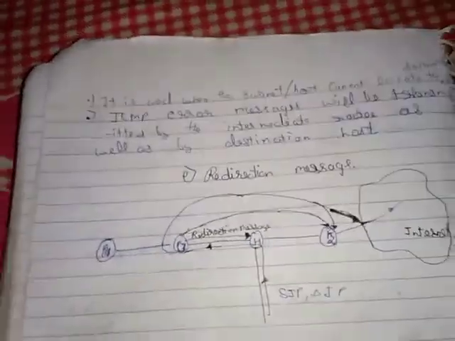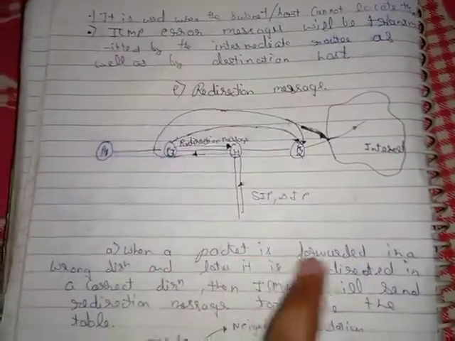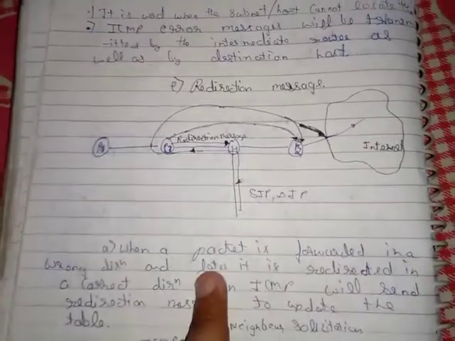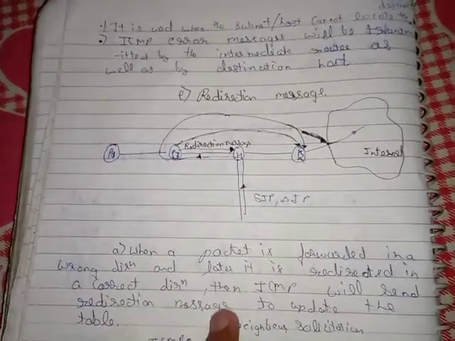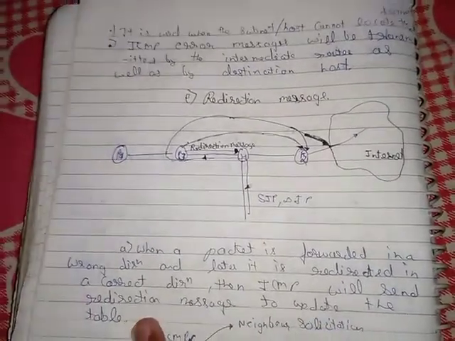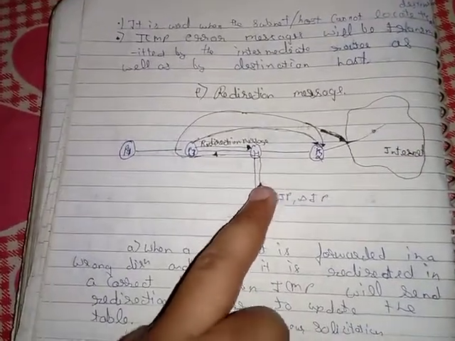Let's look at the redirection message. Redirection message: when the packet is forwarded in a wrong direction and later it is redirected in the correct direction, then ICMP will send the redirection message to update the table. So what will happen in this one?